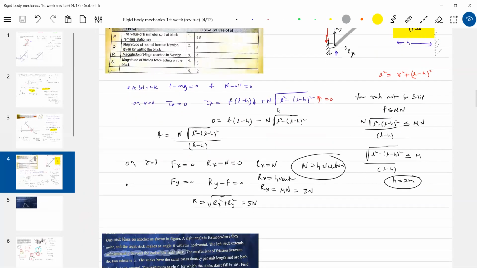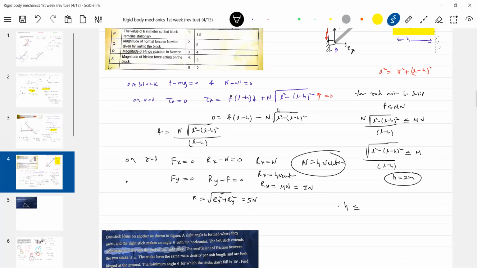If you solve for H, the H equation will be like this: H is equal to L into 1 minus 1 by... check it. When you solve for H in terms of L, we'll end up with this one. So H less than or equal to 2 we'll get from this. That's one. So there's a condition. Anything less than that, the equilibrium is possible for the rod.